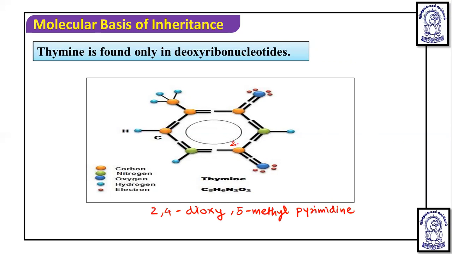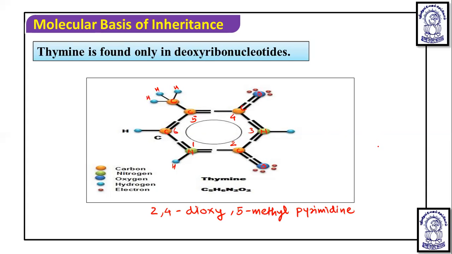this is the second carbon, this is fourth, this is fifth, this is one, this is third, and this is sixth. On the 2 and 4, you will see the presence of oxygen, but the first and third positions have a nitrogen, and at the fifth position you will see methyl, CH3. Okay, so this way the whole structure forms.